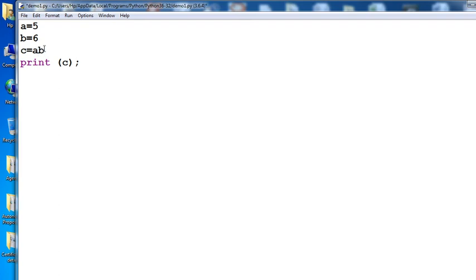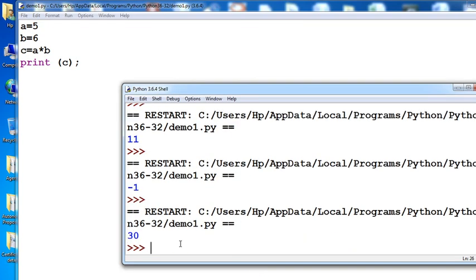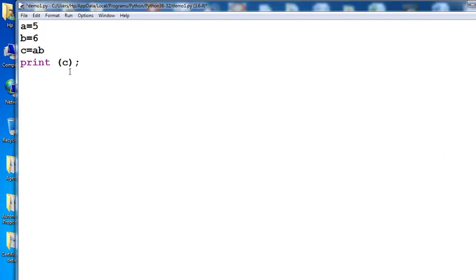Now you want multiplication. What happens? Simply write down the multiplication symbol, which is this. Automatically again run your program, it asks to save, and the multiplication output is displayed. What is the multiplication output? It displays 30, 5 into 6 is 30. If you want division, again simply change the symbol. That means it is very simple in Python.